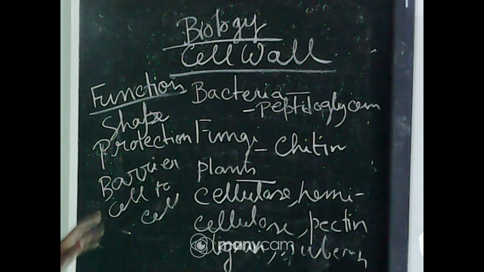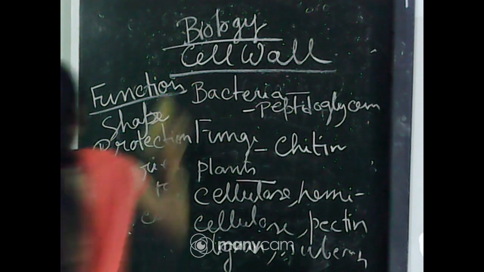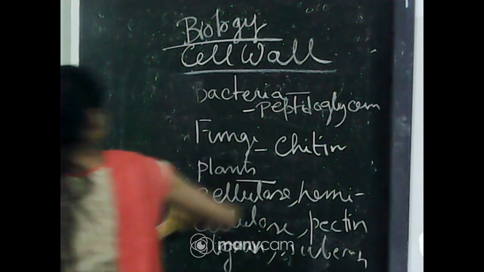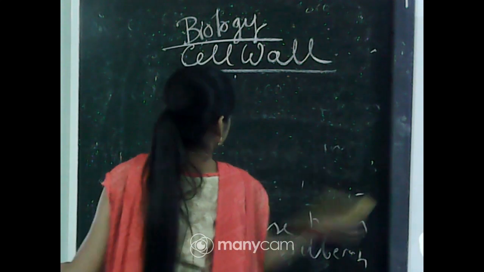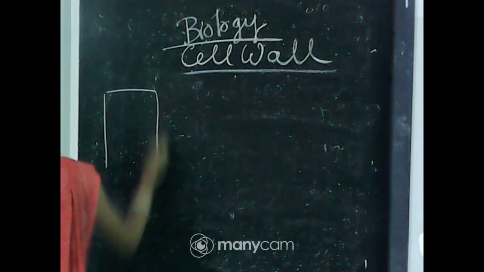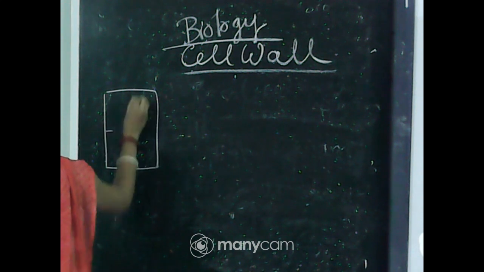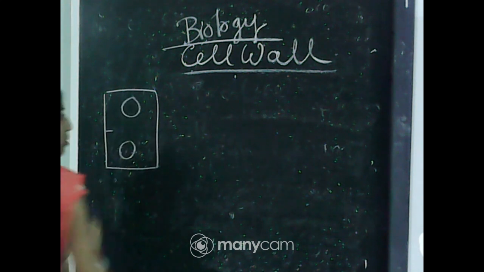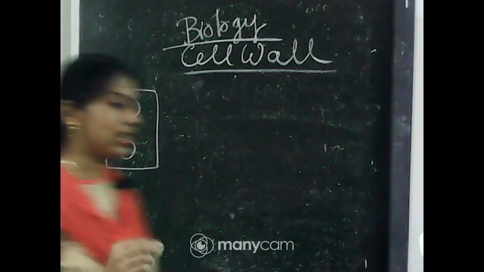Now, we have to know how the cell wall is formed. In plants, at the time of cell division, first the nucleus will divide, and this is called karyokinesis.